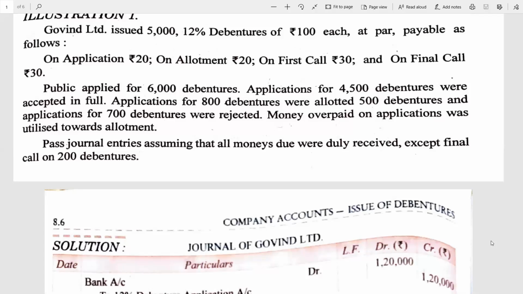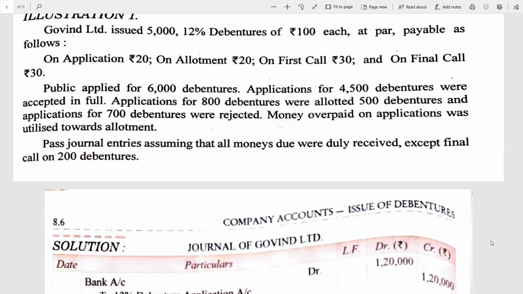But it is not possible, similar to shares, a company cannot issue more debentures than its issue. So in that case, how does the company deal with this situation? 4,500 debentures were accepted in full. It means to 4,500 debenture holders, complete full subscription has been provided. Application of 800 debentures were allotted 500 debentures. It means pro rata proportionate allotment has been done.